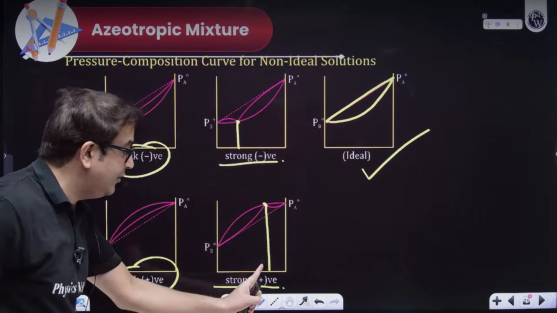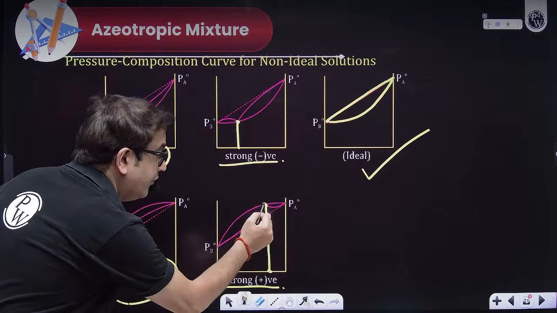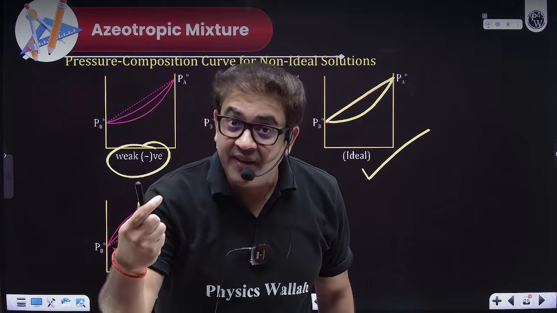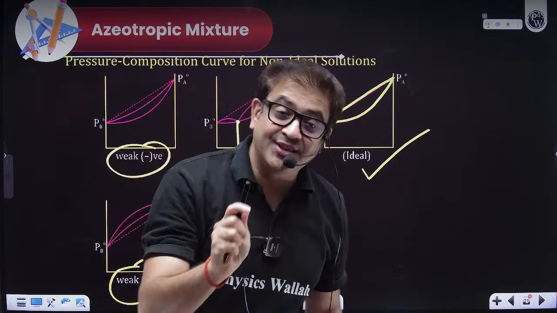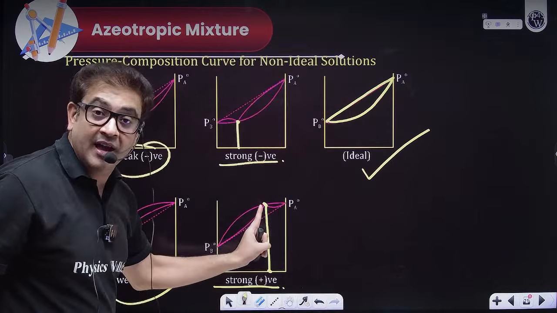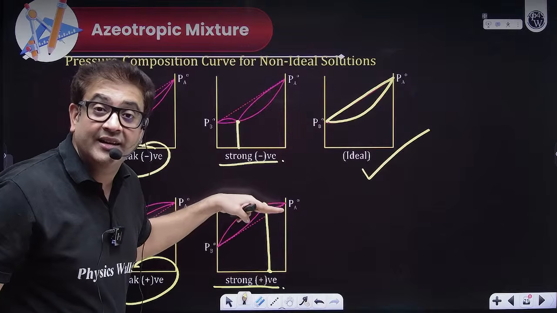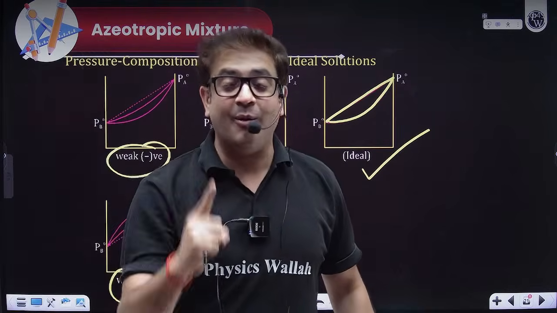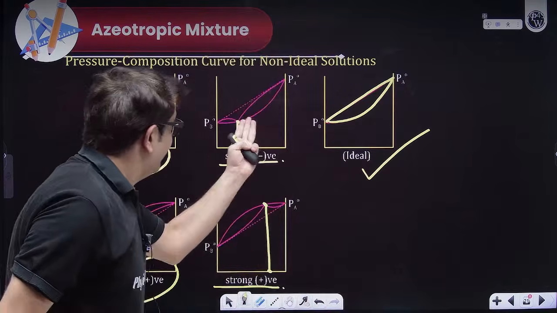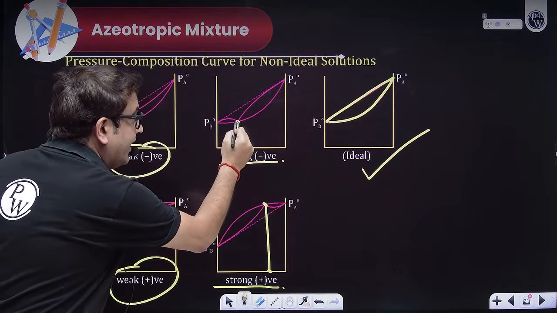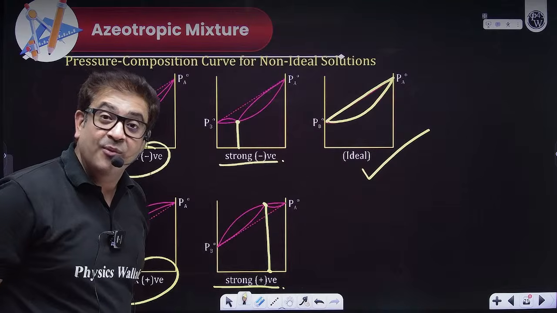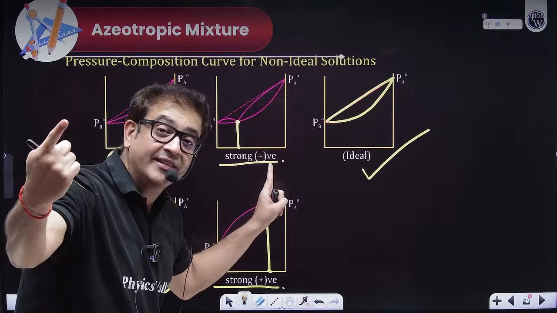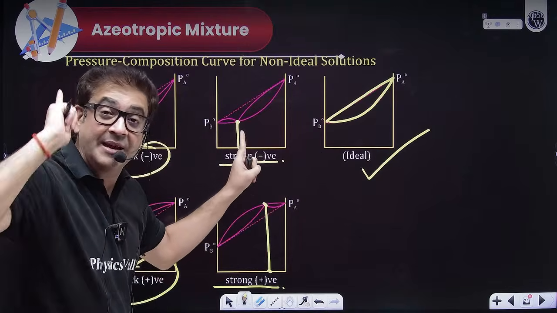That means the value of XA, the mole fraction in liquid phase, and the mole fraction in gaseous phase is becoming the same, and the solution has become like a single component. Because see, they are meeting at a point. That means, sir, the mole fraction of components in liquid phase and vapor phase have become the same.